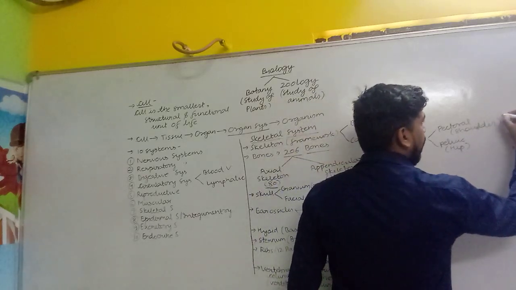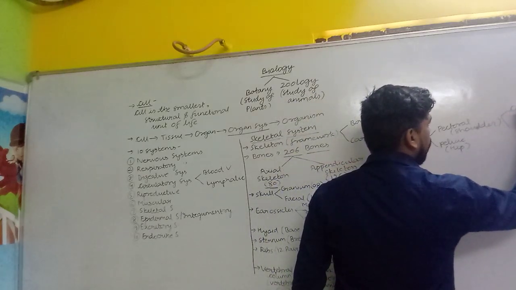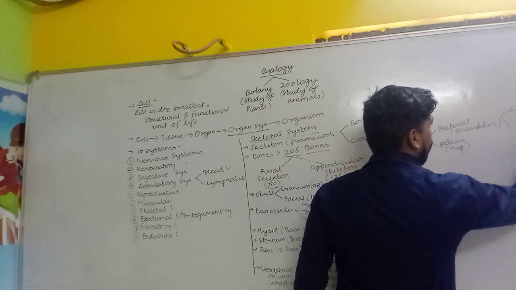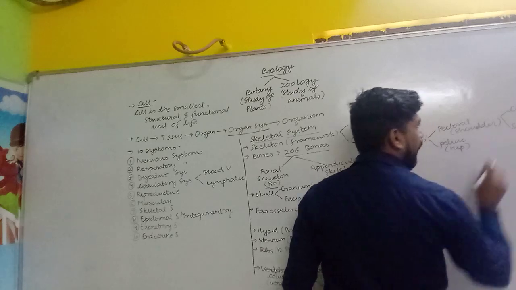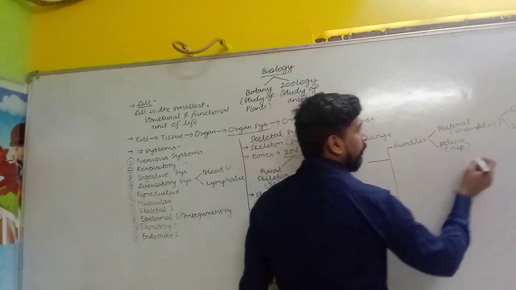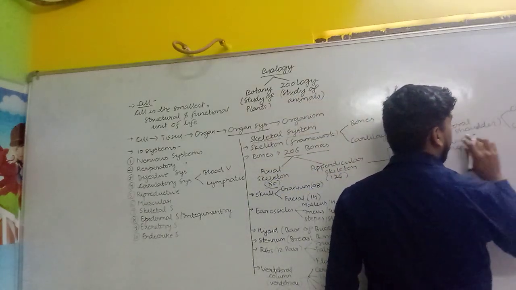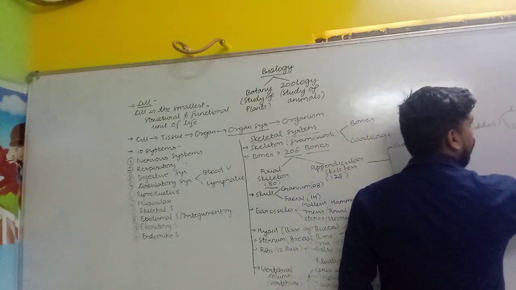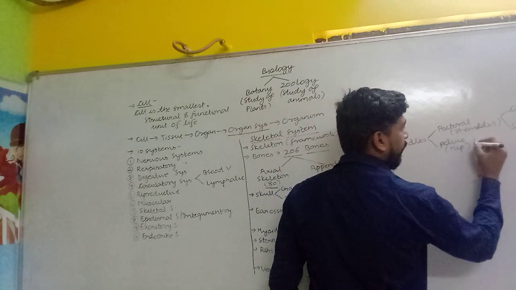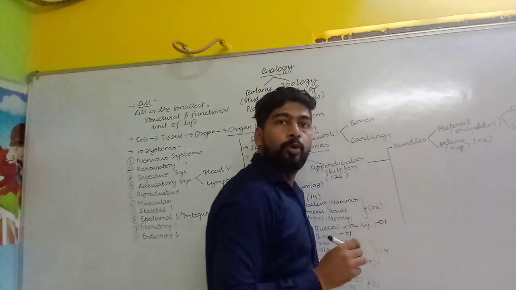It is made up of two bones, clavicle and scapula. So all total, if two pectoral girdles are there, then how many clavicle and scapula? So all total 4. Pelvic girdle is made up of all total 2 bones.